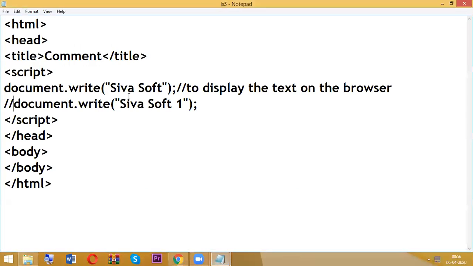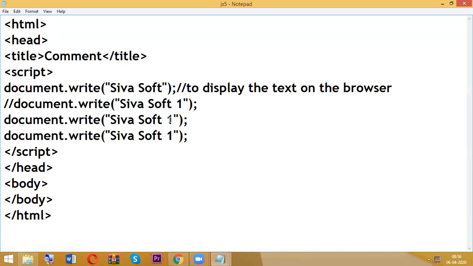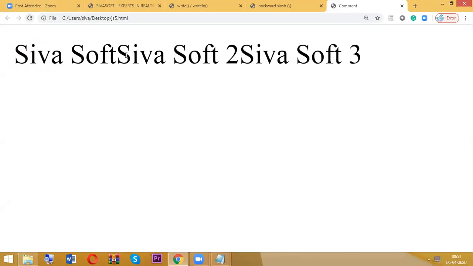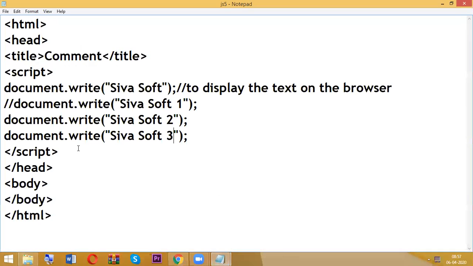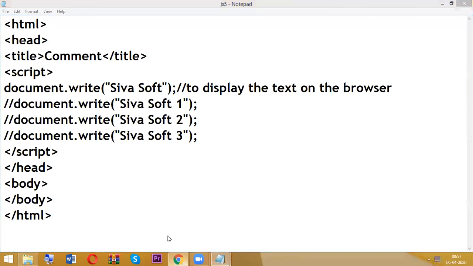So next, not only single line, we can also use multi-line. For example, I want to hide Sivasoft 2 and Sivasoft 3. You can use single line comment to hide something, no problem.